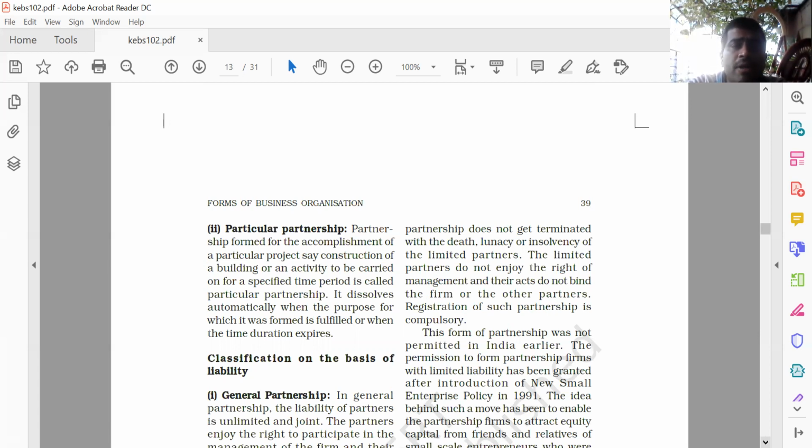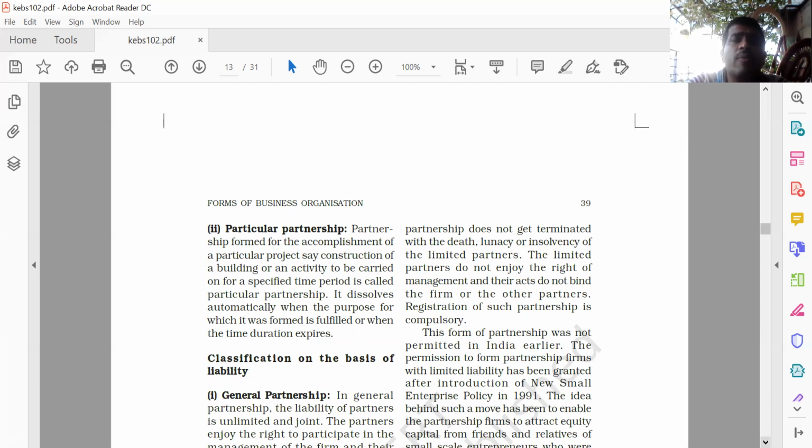Partnership formed for the accomplishment of a particular project, say construction of a building, बिल्डिंग बनाना, or an activity to be carried out for a specified time period, कोई भी काम करना, is called a particular partnership.